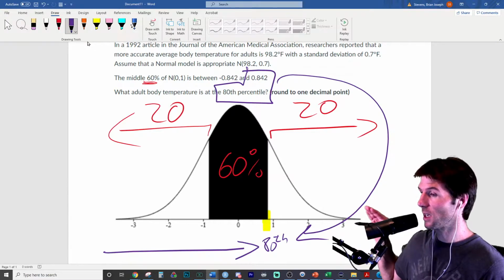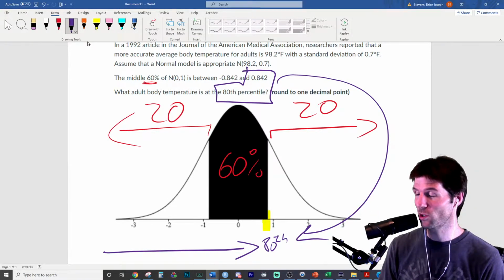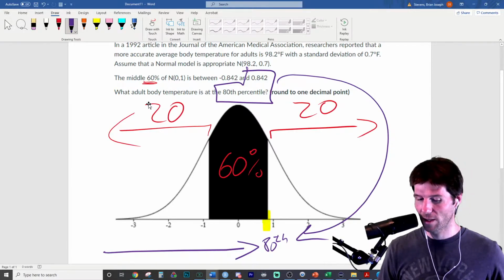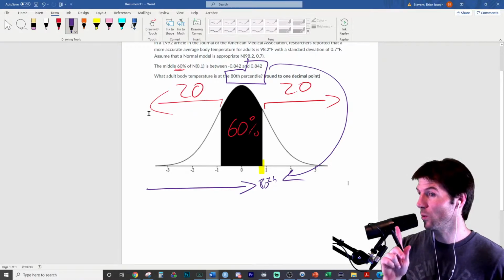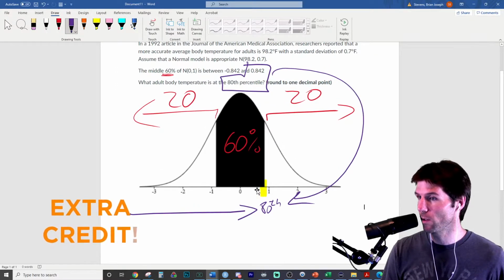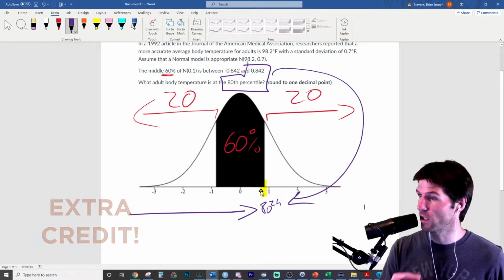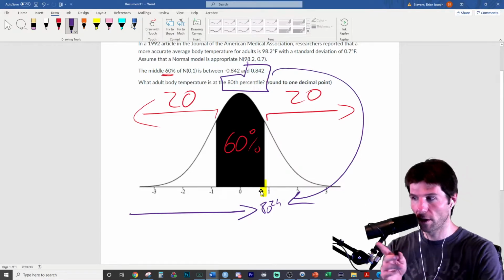Right now, because this is the standard normal curve, we know the z-score for the 80th percentile, right? So that means the value is close to one standard deviation. Great answer there, Mark, you're so close. It's a little bit less than one standard deviation above the mean, which gives us some insight. Mark, that's a great answer, earning everyone some points.